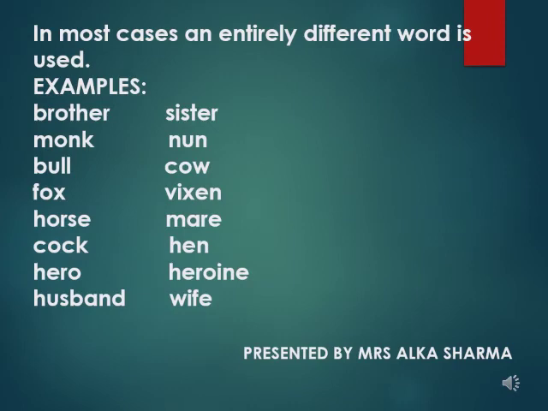For the formation of feminine gender of nouns, in most cases, an entirely different word is used. Examples are given here: brother, sister, monk, nun, bull, cow, fox, vixen, horse, mare, cock, hen, hero, heroine, husband, wife. Here in the examples, there is an entire change in the spellings when changing from masculine gender to feminine gender.